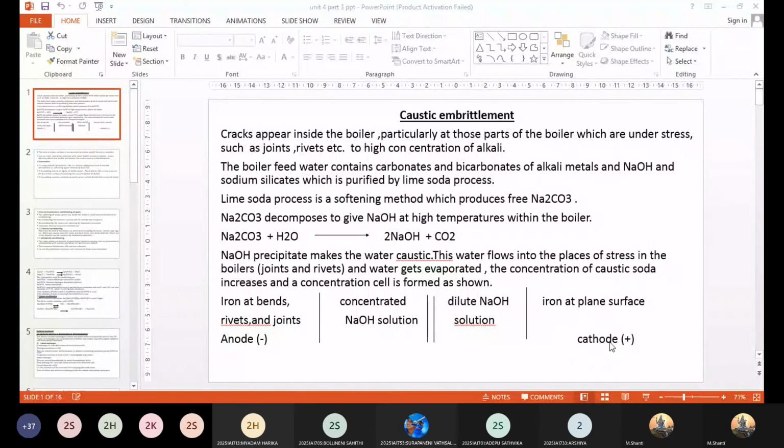By using a scraper, wire brush, or by, how can you avoid the precipitates? By using soft water, by using blow down operation, everything you forgot.